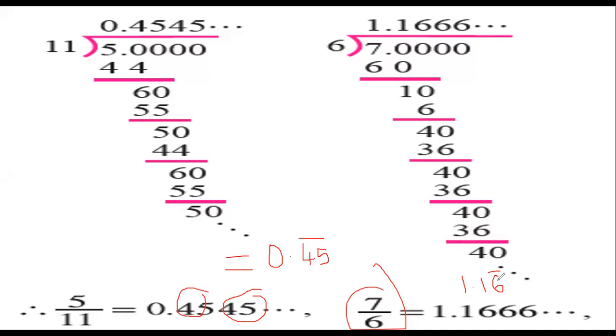Sir, this 5 by 11 question, how did they get 0? Because 5 is smaller than 11, we can't divide. So you take 0 point.